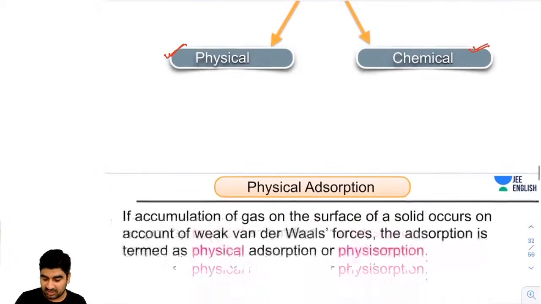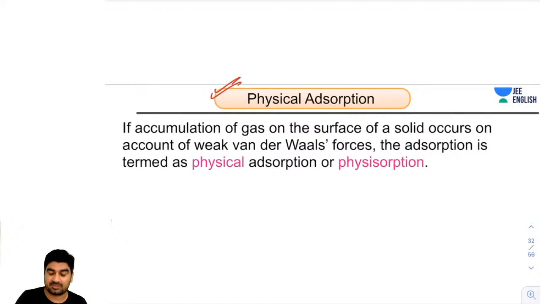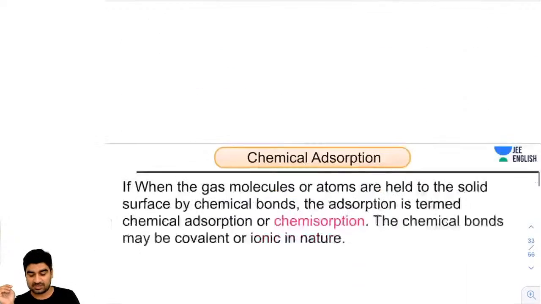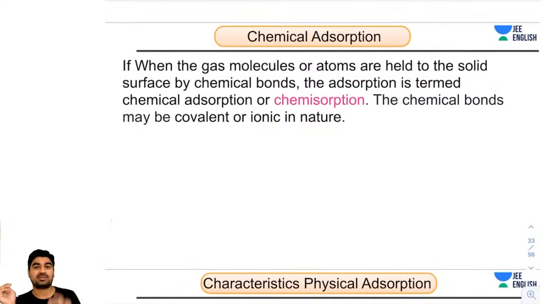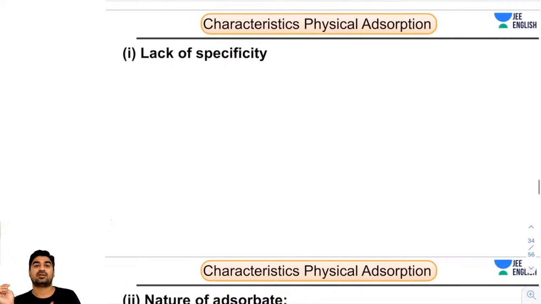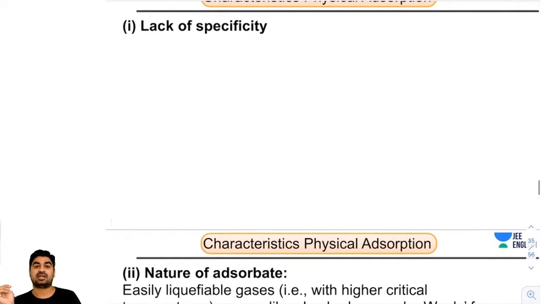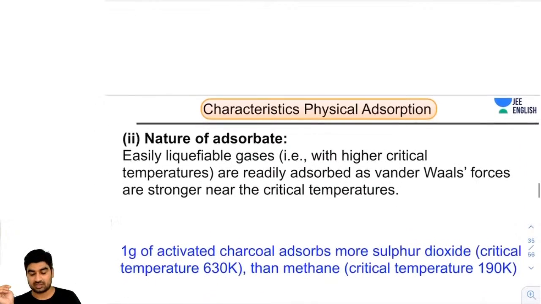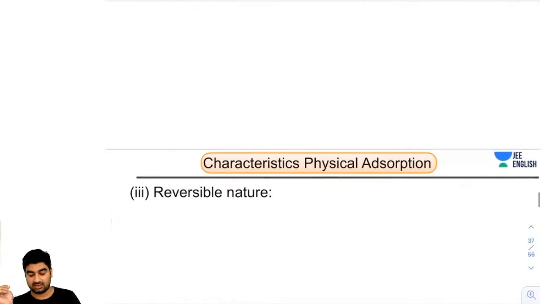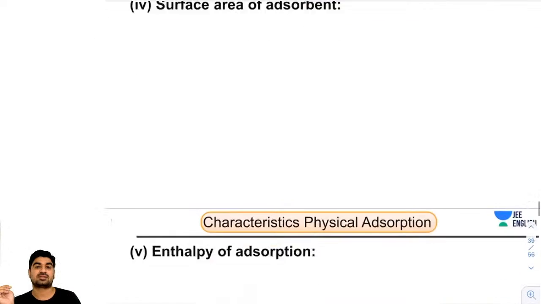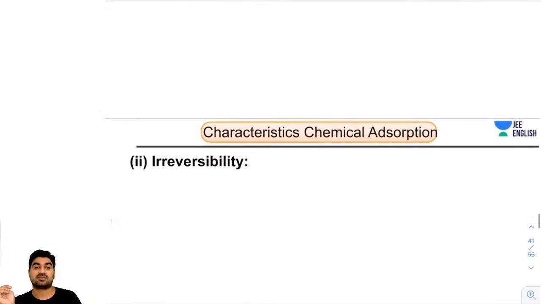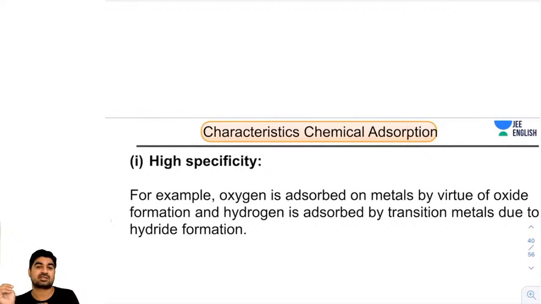About physical adsorption and chemical adsorption, I will talk in the next class. What is physical adsorption? What is chemical adsorption? And what are the characteristics of physical adsorption? It lacks specificity, then the nature of adsorbate, and then I will discuss the reversible nature and high specific surface area. Then I will talk about the characteristics of chemical adsorption.